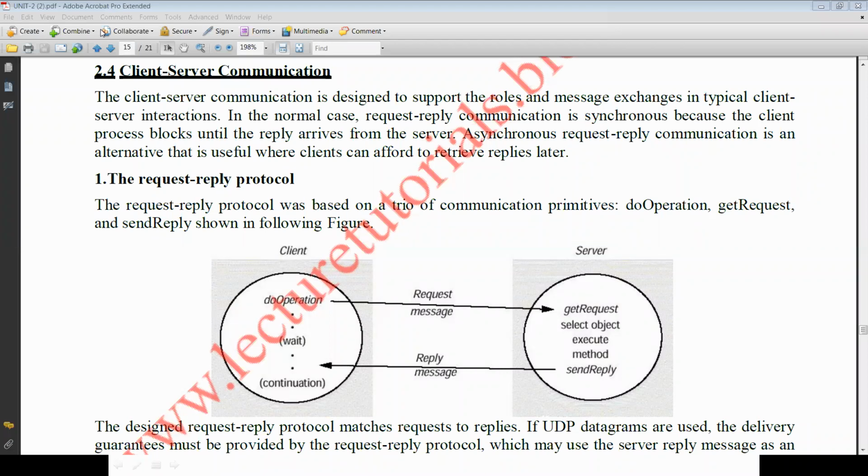Here, in the asynchronous request reply communication, first the server will accept the request from the client and it will reply to the client later.